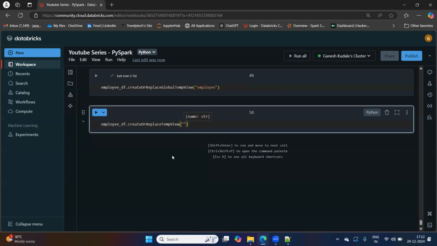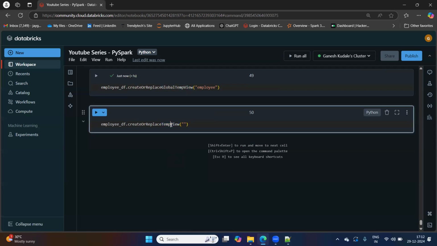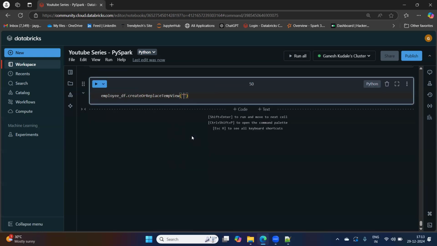The difference between create or replace temp view and create or replace global temp view is this global temp view we can use across multiple Spark sessions. This temp view we can use only for the session in which it is created. For example, this current Spark session, I have created this view. I'll be able to use this view only for this Spark session. Okay. Let's say I'm creating employee one. Okay. So this is the difference.